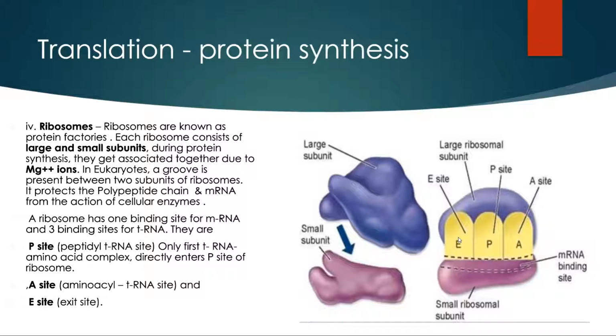Then the third site is the E site, which is also called the exit site, and from this exit site the discharged transfer RNA is released into the cytoplasm. Okay, here we have seen the machinery of translation.